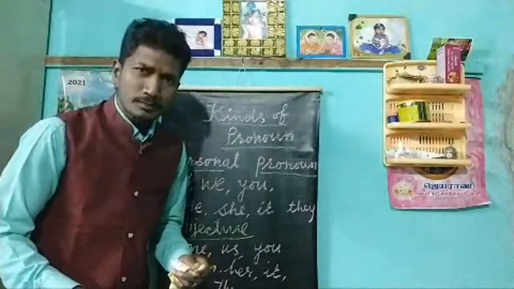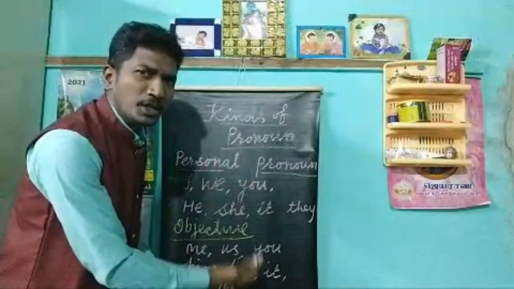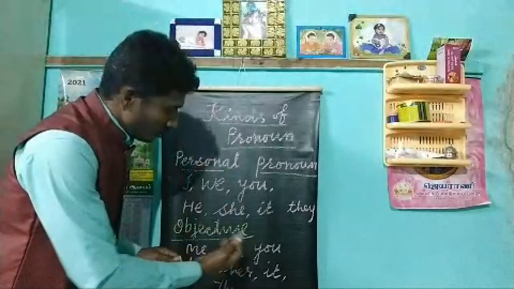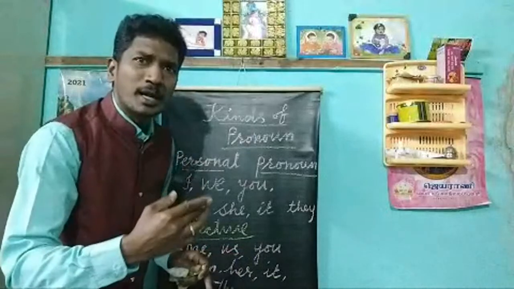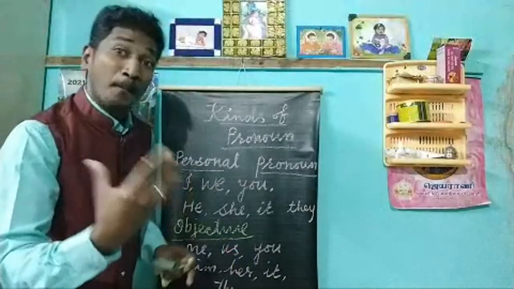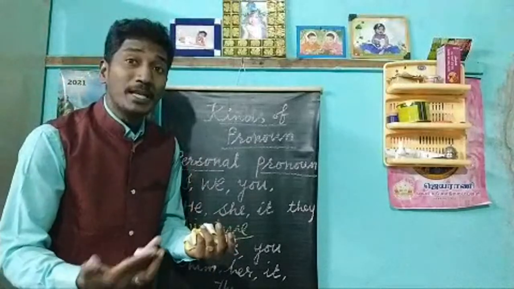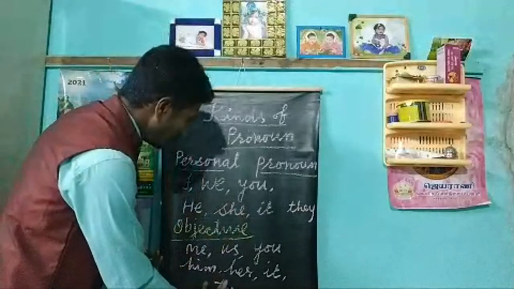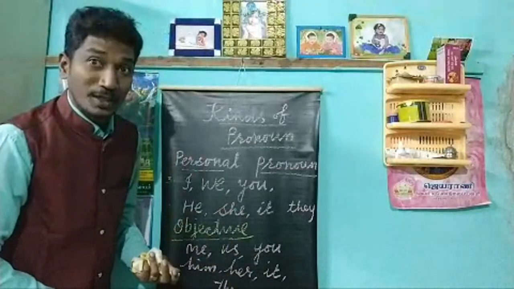My father brought her a new laptop. She gave it a banana, it may be like a monkey. We gave them a new lesson. So this stands as an objective, how we use it in our day-to-day sentences.